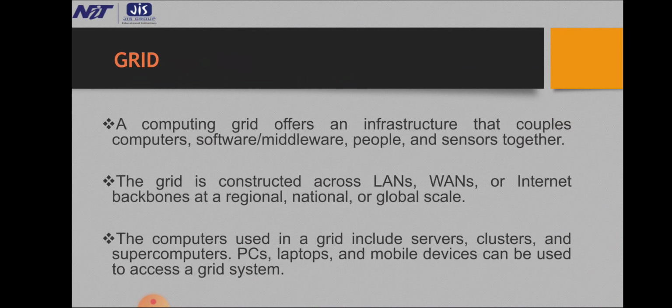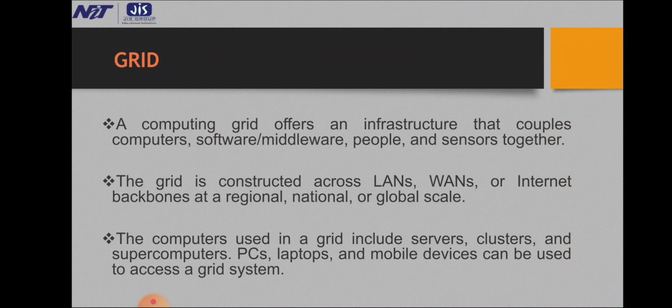Next is grid. Grids are heterogeneous clusters interconnected by high speed networks. They have centralized control, are server oriented with authenticated security. They are suited to distributed computing, for example TeraGrid. Like an electric utility power grid, a computing grid offers an infrastructure that couples computers, software, middleware, people, and sensors together.